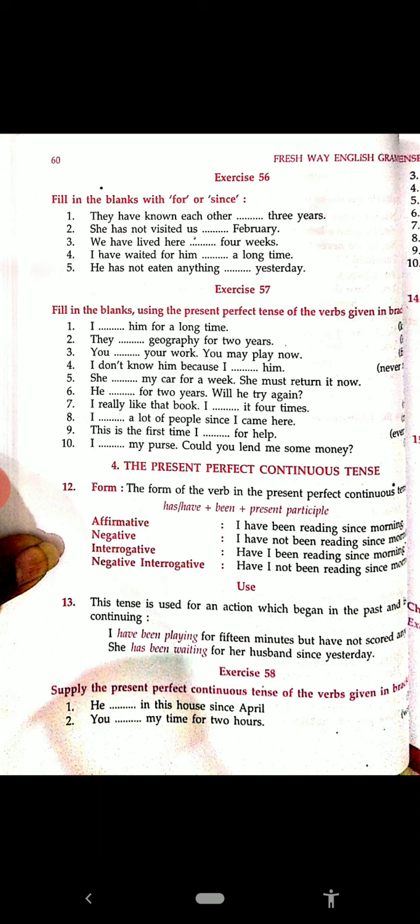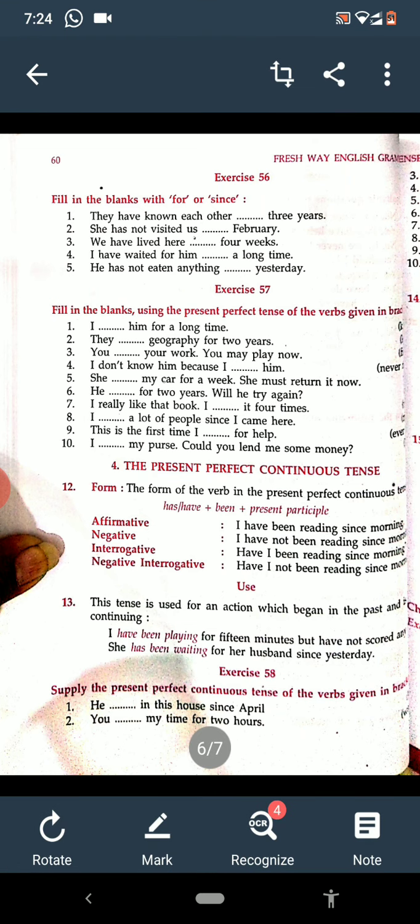Now see, what are the uses of present perfect continuous? The tense is used for an action which began in the past and is still continuing. Means any work that was started earlier in the past and is going on now also. I have been playing for 15 minutes and have not scored any. She has been waiting for her husband since yesterday. Okay. Now see the exercise.